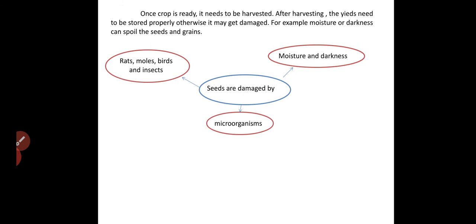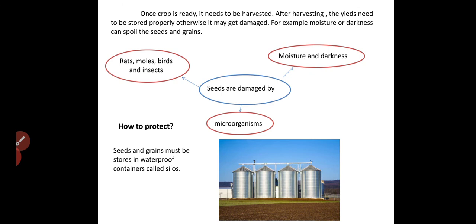Next one, the microorganisms such as fungus can destroy our food. So how can we protect that? Seeds and grains must be stored in waterproof containers called silos. And fruits and vegetables we cannot dry and keep. So when we harvest them, at that time itself we have to distribute them to the market for sale.